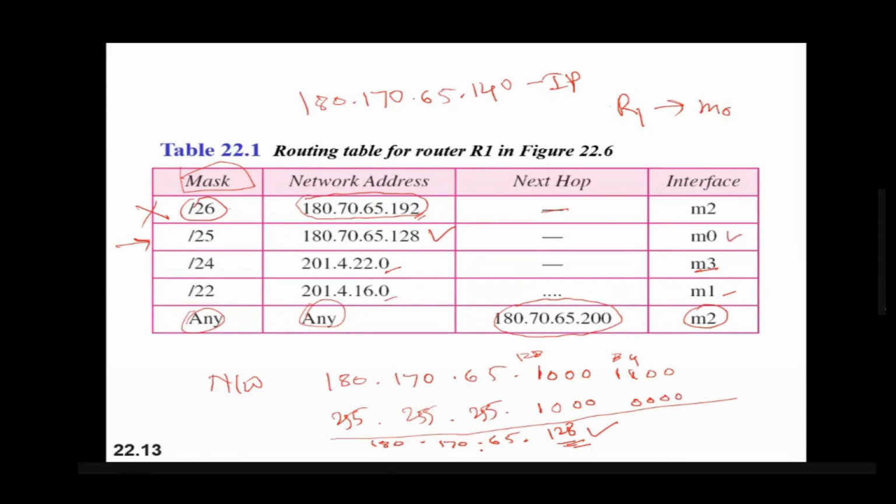So have you got how this routing table actually works? Whenever it gets a packet with a destination IP address, it will first start masking from the first entry. It will mask this and calculate the network address. If it is matching, then it will send the data. If it is not matching, then it will go to the next entry in the routing table. Again, we mask the IP address with the subnet mask to calculate the network address. And if the network address is matching, then it will forward that packet through this interface to this network.